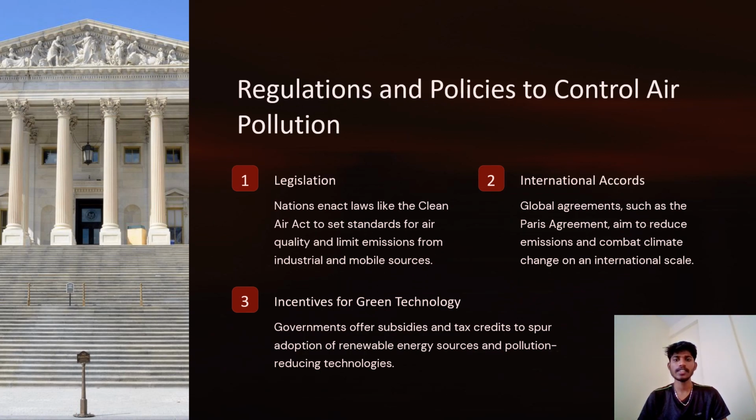Now let us see the regulations and policies to control air pollution: legislation, international accords, and incentives for green technology. Legislation: nations enact laws like the Clean Air Act to set standards for air quality and limit emissions from industrial and mobile sources. International accords: global agreements such as the Paris Agreement aim to reduce emissions and combat climate change on an international scale. Incentives for green technology: governments offer subsidies and tax credits to spur adoption of renewable energy sources and pollution-reducing technology. So this was all about the regulations and policies to control air pollution.